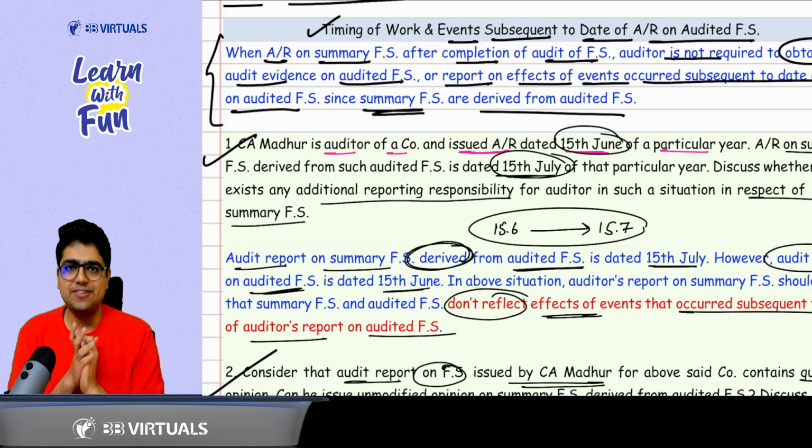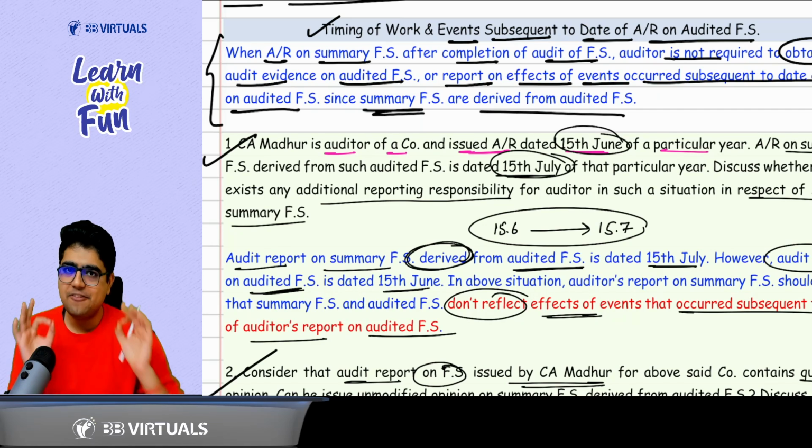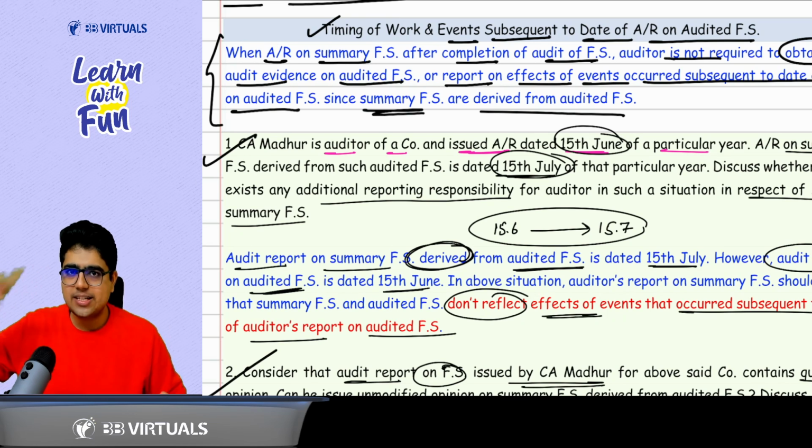So that's all about the revision of this chapter. A very good technical conceptual chapter. Whatever things we have learned, you just need to learn them. Other things, just understand them conceptually, and I'm sure you will rock in this chapter.